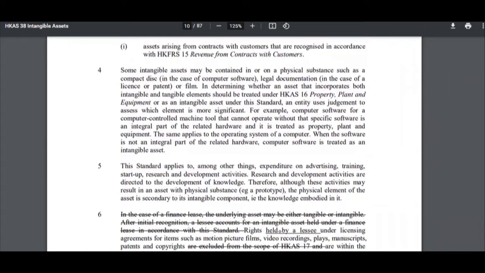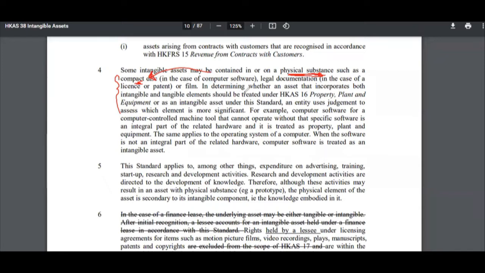Another example, a very good example that I would discuss in this video, is here. Some intangible assets may be contained in a physical substance. If you talk about intangible assets, what comes to the mind of a normal person is that an intangible asset is an asset which doesn't have any physical substance. It's intangible, you cannot touch it, whereas a tangible asset is something that you can touch. But you can have an intangible asset on a tangible asset. That's the example they talk about here. Let's say you have software on a compact disk, so you have computer software on a compact disk.